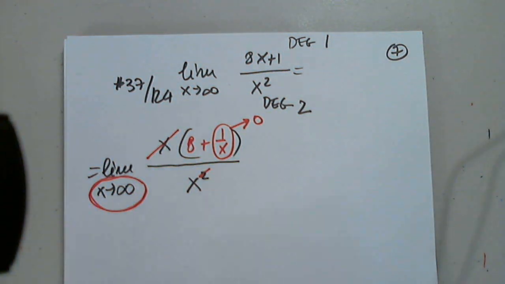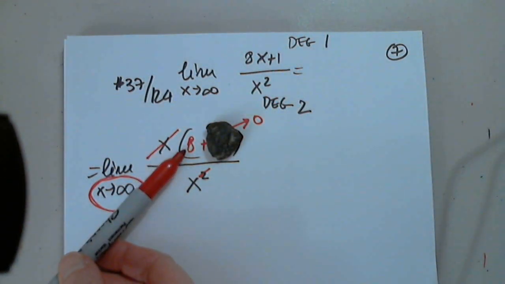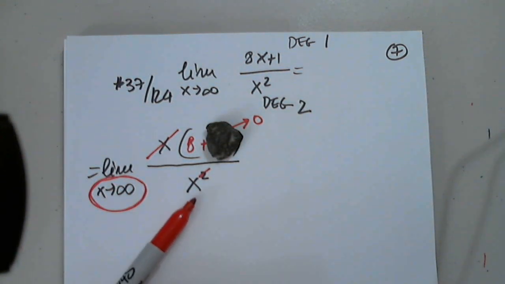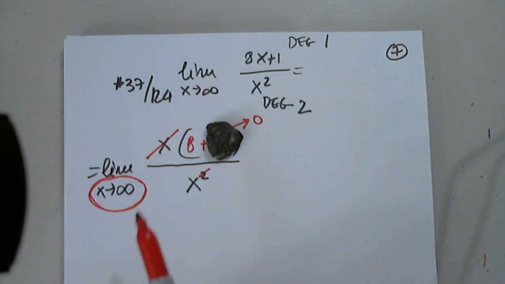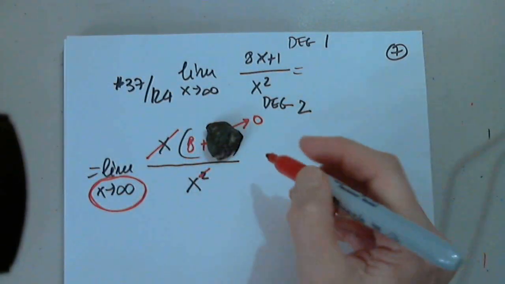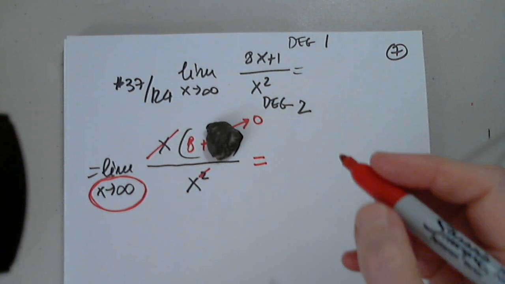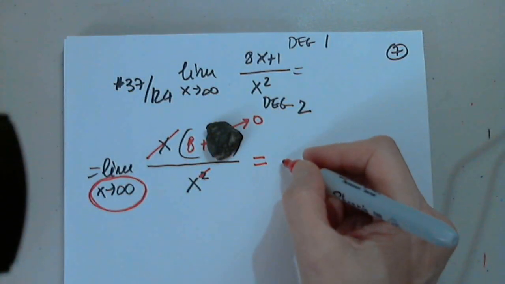So I'm going to cover it up. It's gone. Here's what we have. Don't jump into conclusions because the degrees are not the same. So I have an 8 left in the numerator and an x left in the denominator. This is gone. I simplified one of them. Where is 8 over x going? It's going to be 8 over 1?